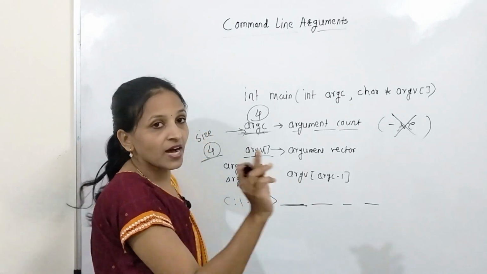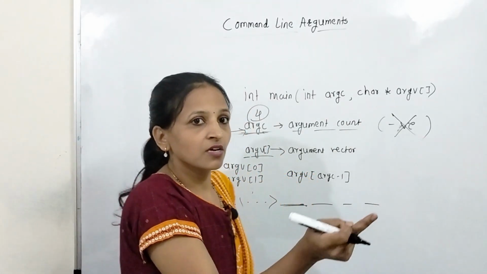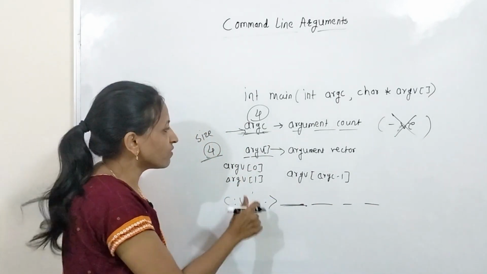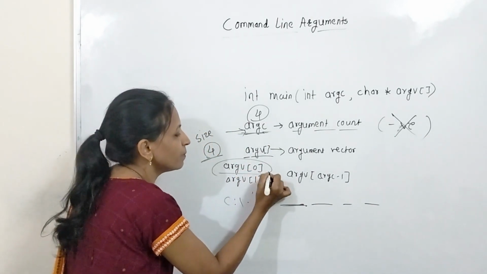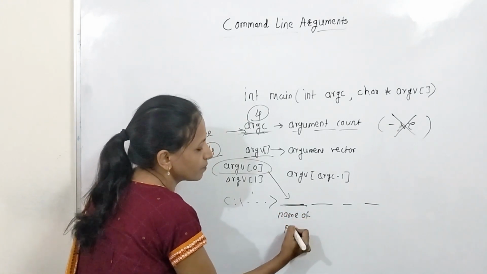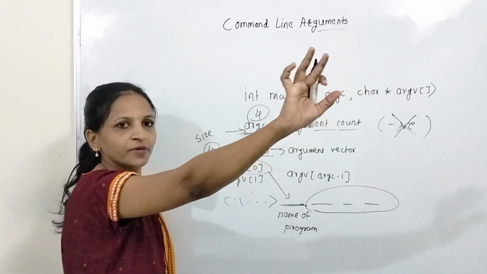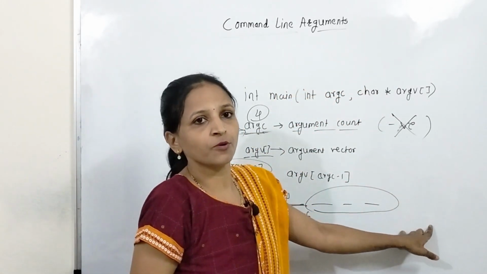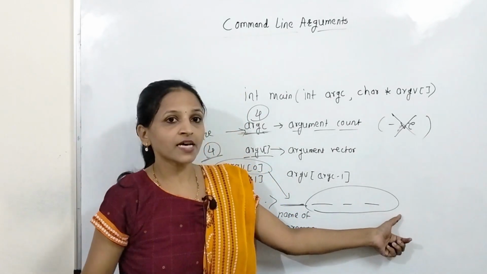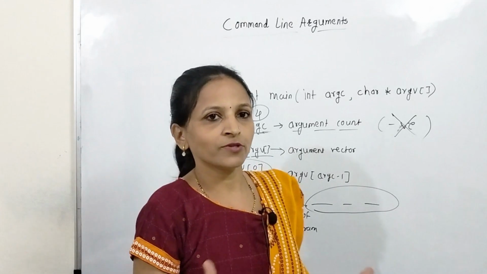First we have to pass the program name while calling the main function through the command prompt, and that's why ARGV of 0 will always be the name of the program. And remaining, any number of arguments you can pass after the name of the program, and those arguments are nothing but input to the main function, which you can use while processing.